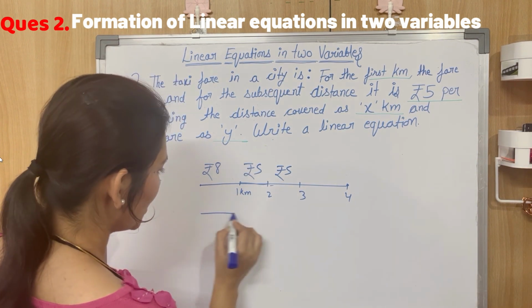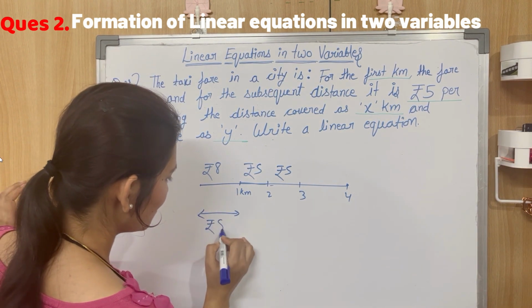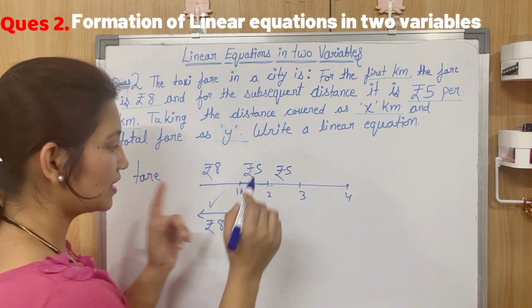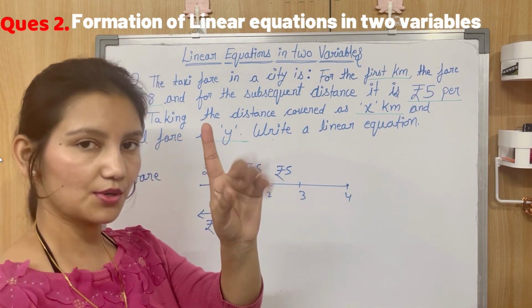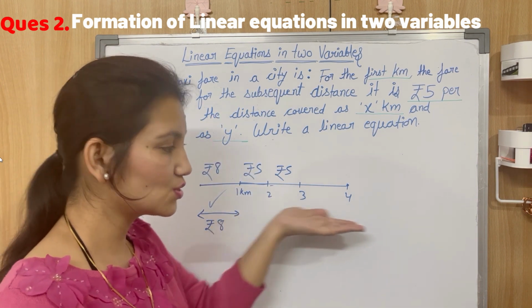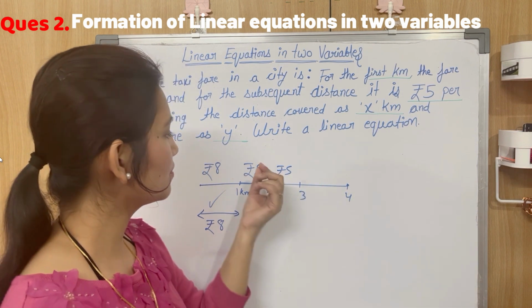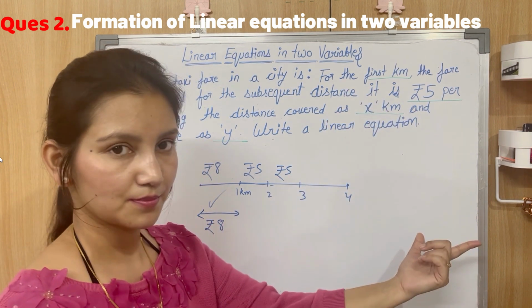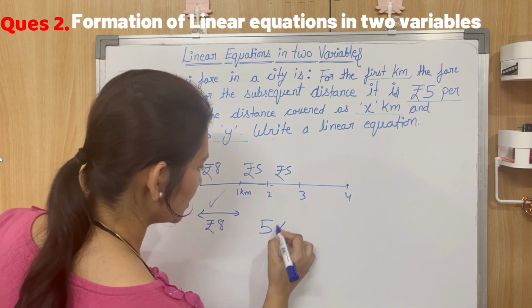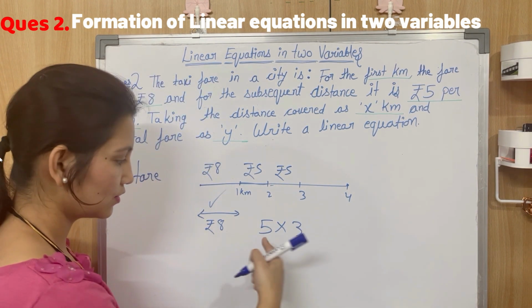So for 1 kilometer we paid rupees 8, and out of 4 kilometers we have paid for the first 1 kilometer. Now we are left with 3 kilometers, and for the rest of the 3 kilometers we need to pay rupees 5 and rupees 5, meaning rupees 5 into 3. So 5 into 3 is 15 rupees.